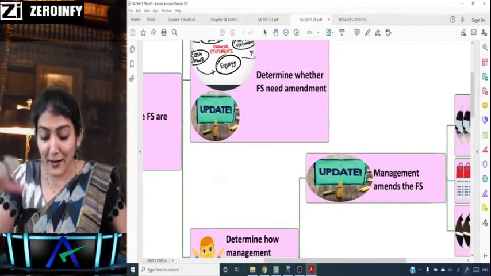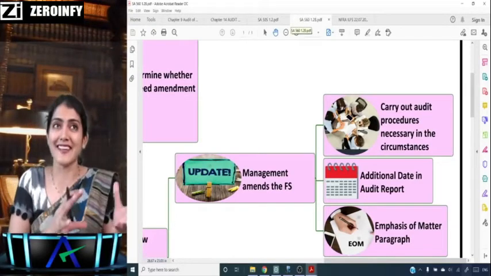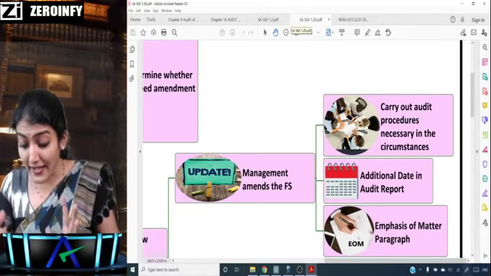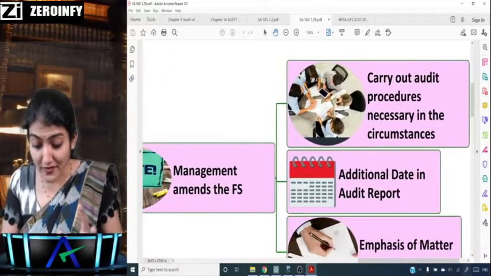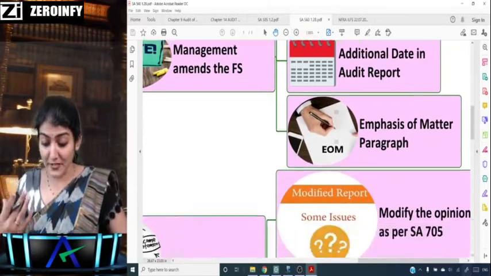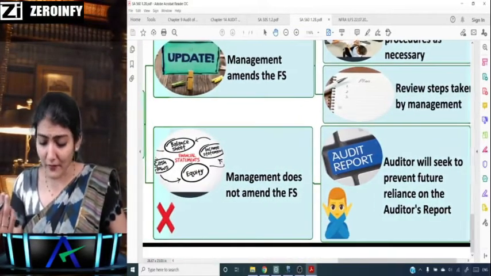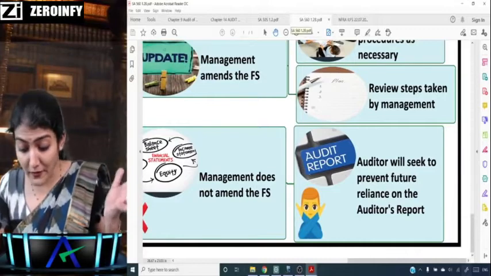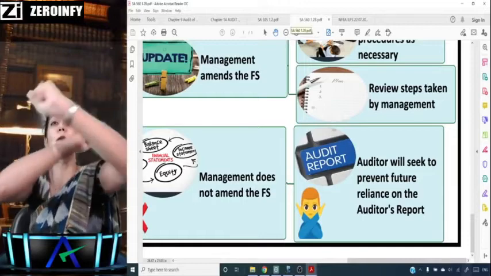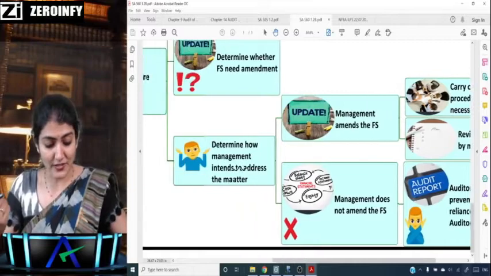So it even uplifts. Obviously not only for entertainment, our main purpose is study, but something related to the study of the subject. So it's interesting. And carry out audit procedure. You see, these auditors are all together carrying out some audit procedure. And then emphasis of matter paragraph, modify the opinion, then audit report. Right now, the auditor will seek to prevent future reliance on the audit report. So the auditor says, I will no longer place reliance on the audit report, and management does not amend the financial statements.